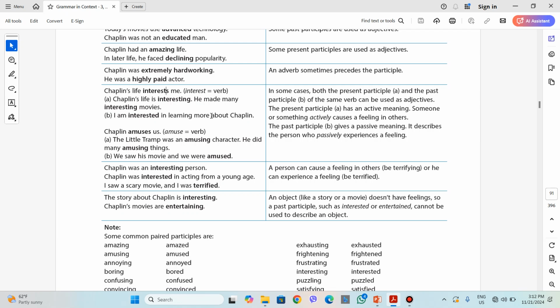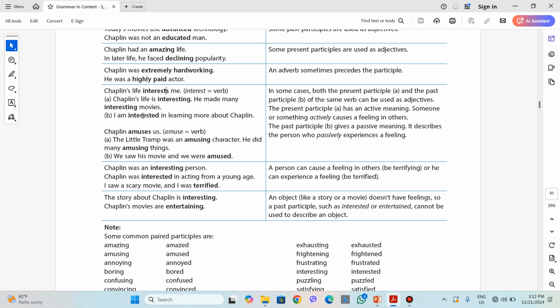I am interested in learning more about him. And in the case of using amuse, the little tramp was an amusing character. He did many amusing things, or we can say we saw his movie and we were amused. Great. So, as we said, as past participle or present participle. But what's the difference in meaning between interesting and interested?